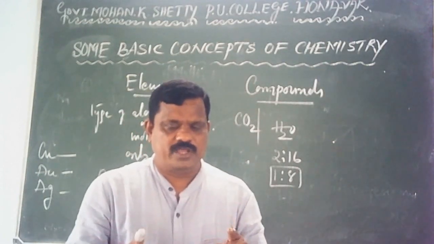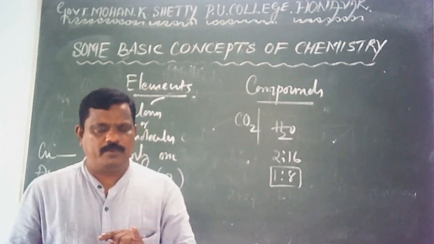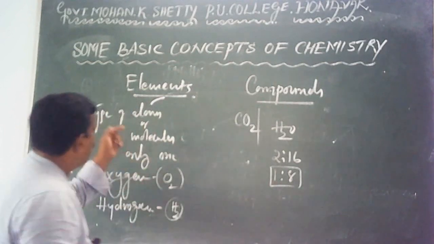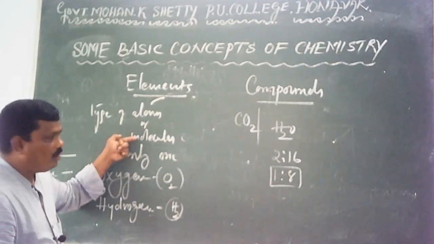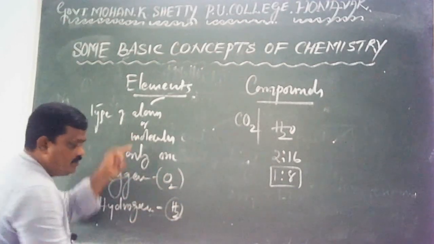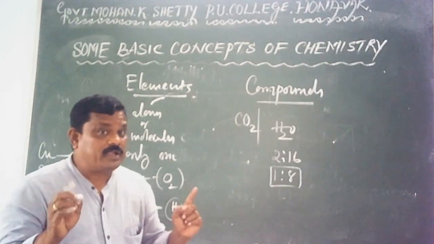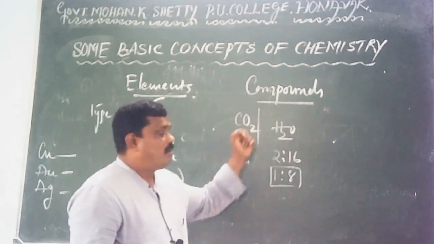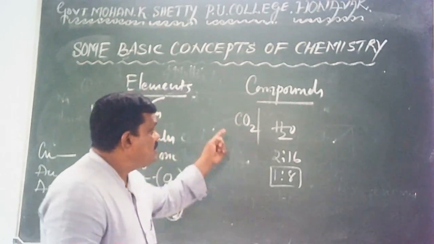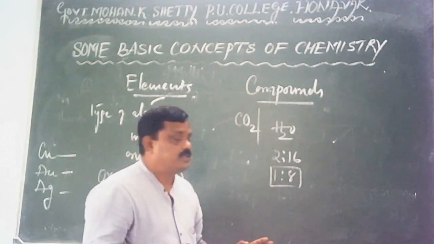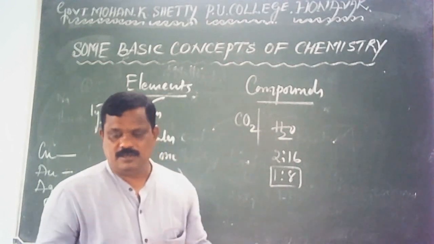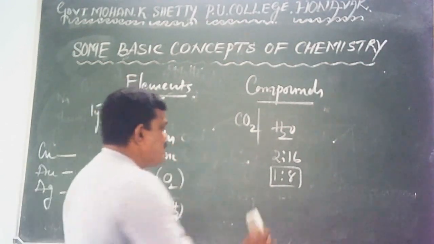You see the difference between elements and compounds. Elements are pure substances which contain only one kind of atoms or molecules, but these molecules should be made up of like atoms, only one kind of atoms. Compounds contain only one kind of molecules, but these molecules are formed by two or more atoms of different elements.